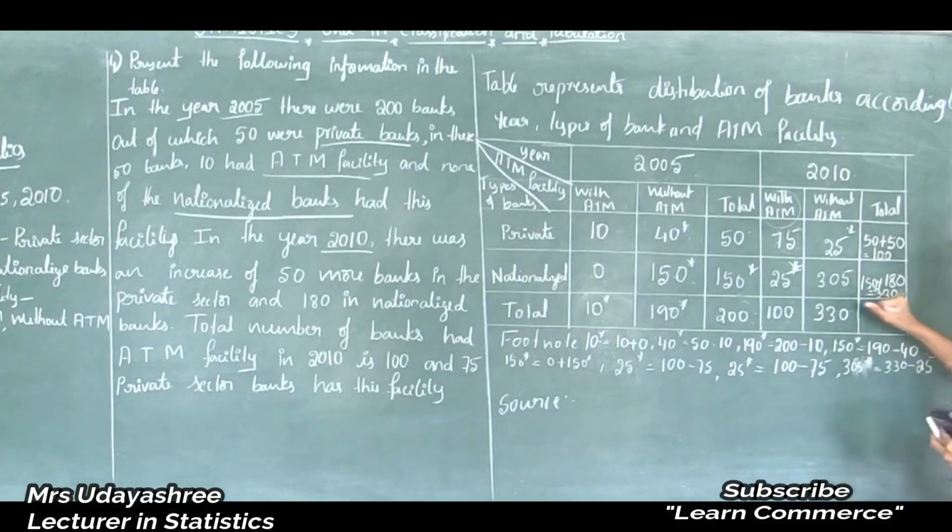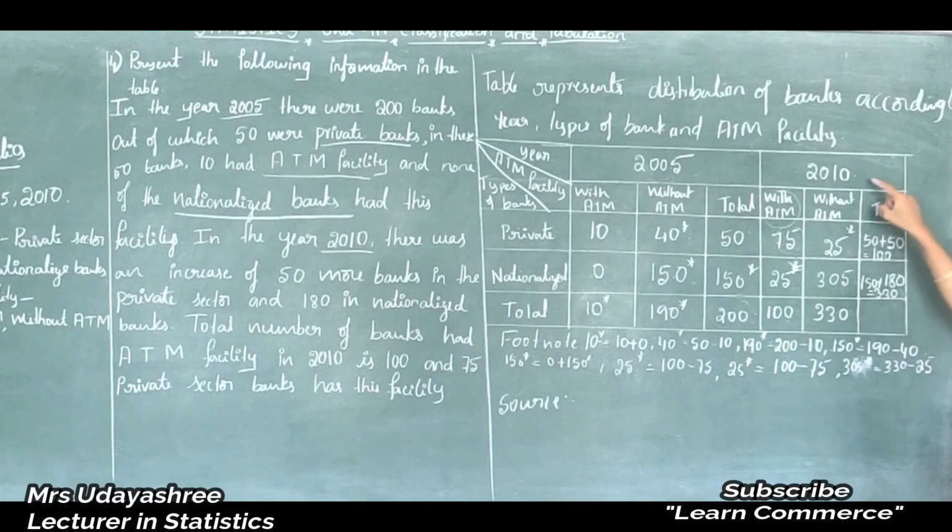So next, the last column is remaining. This column represents the total number of banks in 2010. How to calculate this one? If I add these two observations, we will get this value. That is, total number of private banks plus total number of nationalized banks gives total number of banks in 2010.